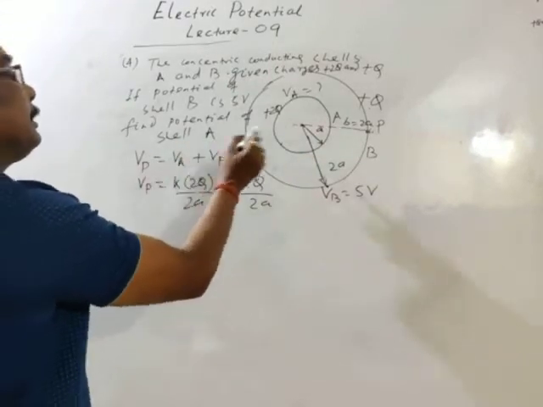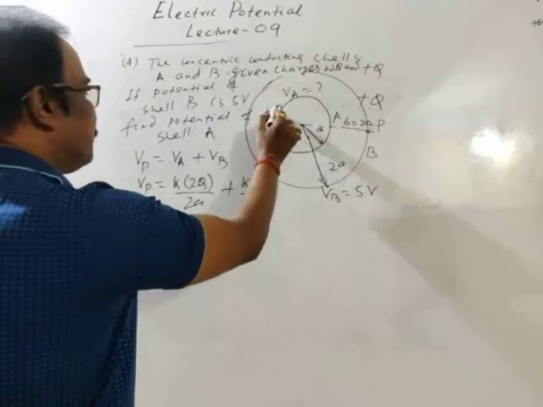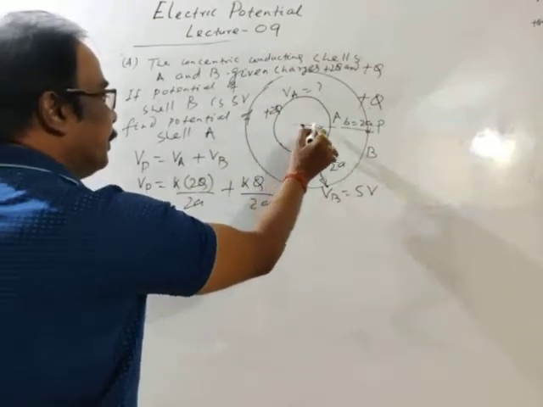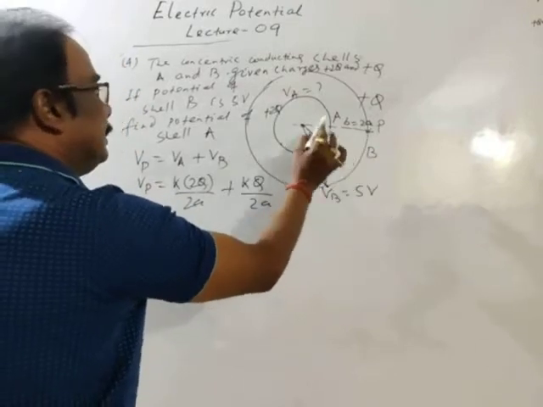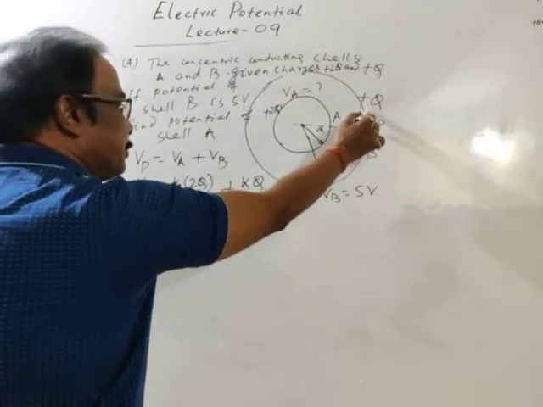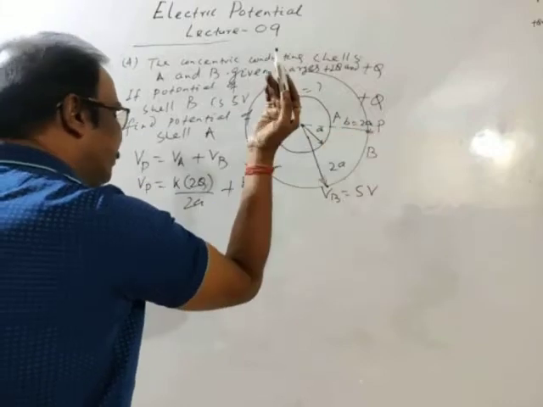Potential due to cell A: charge is 2Q, K into 2Q, distance from the center is 2A. Potential due to cell B: charge on cell B is Q, again distance is the same, 2A.